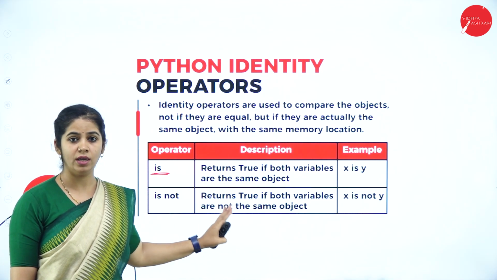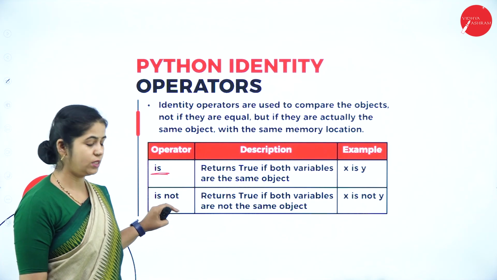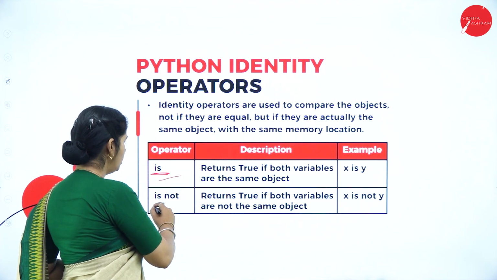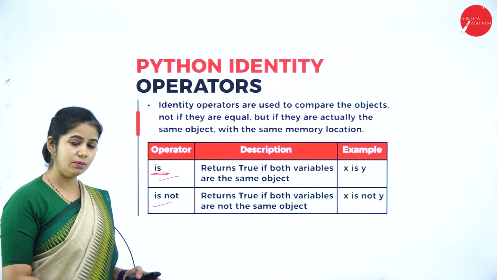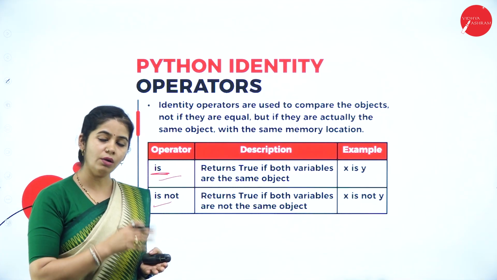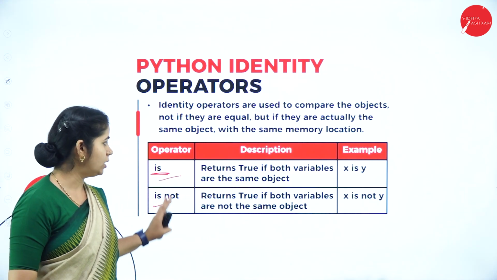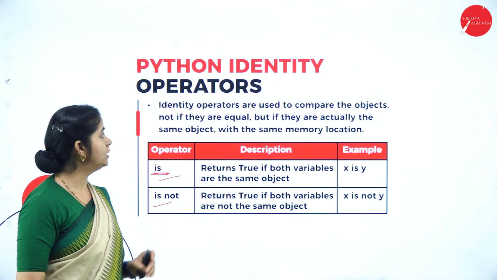If the variable we have created is not of the same object, then it will return false. That is "is not". It checks whether that variable is an object of that particular class or is not an object of that particular class. So that is called the identity operator.